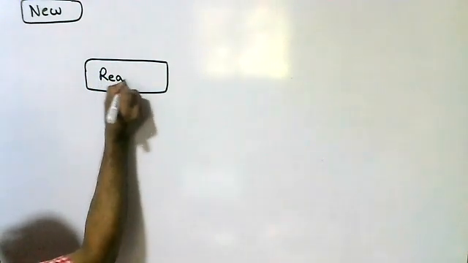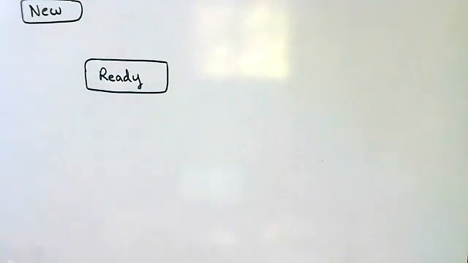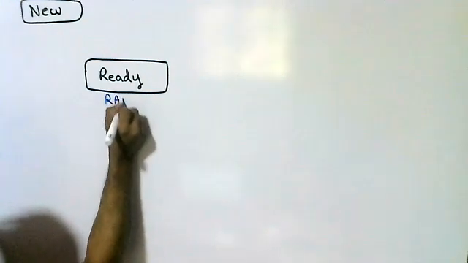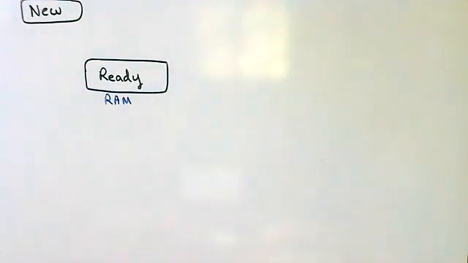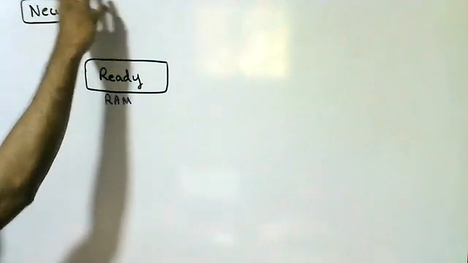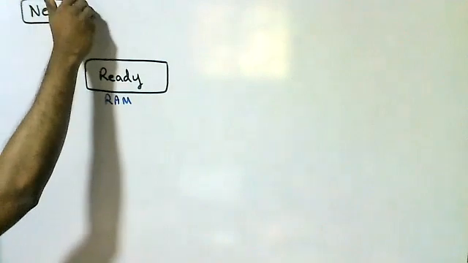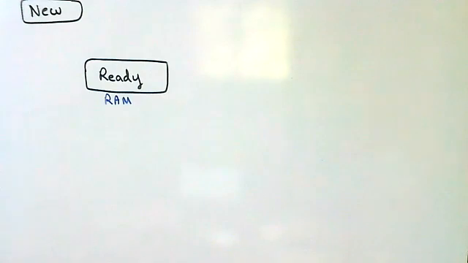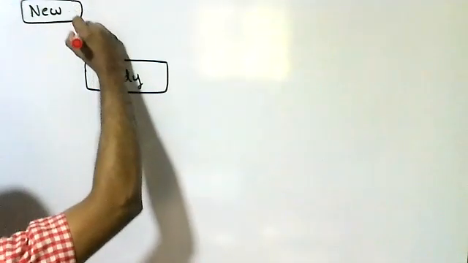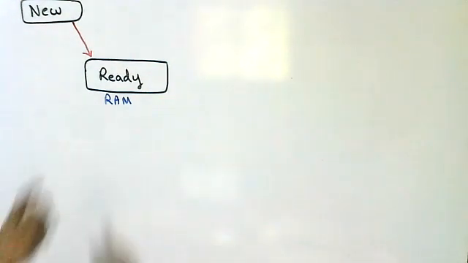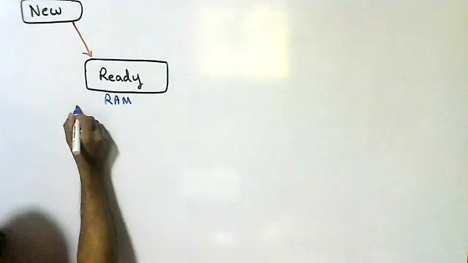Then move on to the ready state, students. Actually, ready state means RAM. Whenever a program starts its execution, it comes to the ready state. At the same time, many processes can reside in the ready state, so we call it a ready queue.